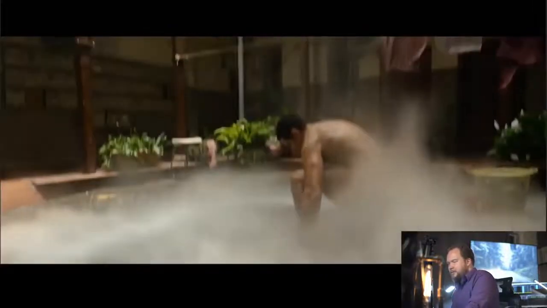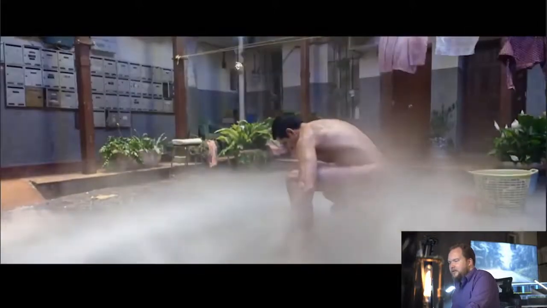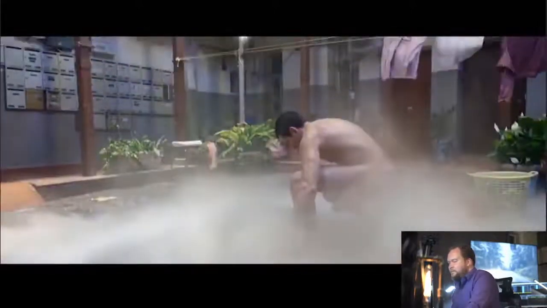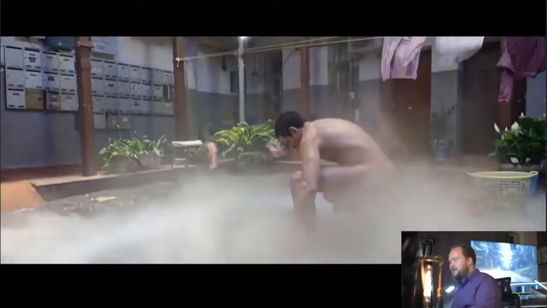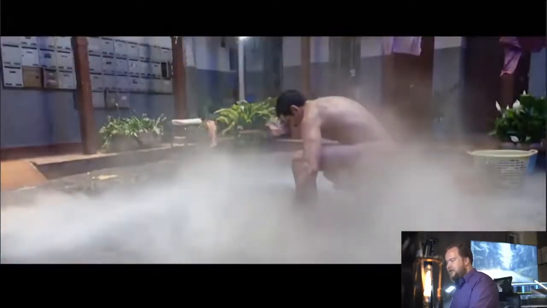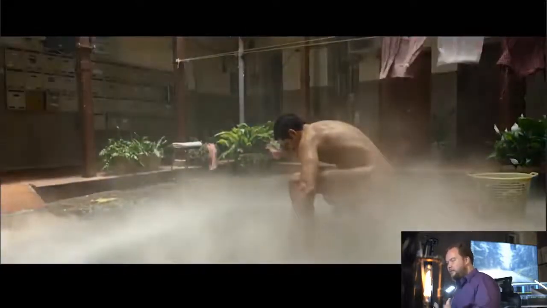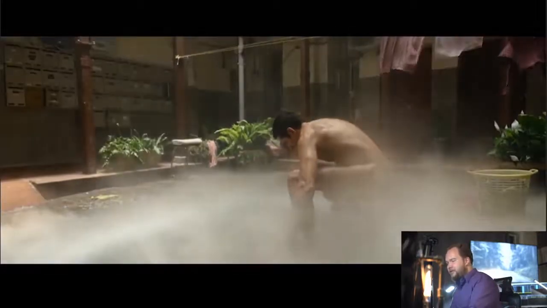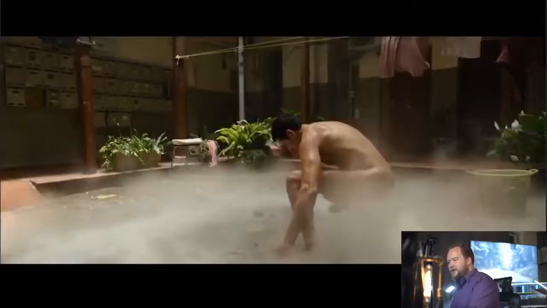And really quick, again, same deal. You've got the CG guy coming down, and then you're just matching to the live action. So I'd imagine, I'm sure he lands, but I feel like that's all CG until he's literally just sitting there. Maybe they did have him jump and land, but I feel like you don't actually see any of that in camera. It's all just CG, the CG performance, and then transitioning after he's stabilized on the ground into that.